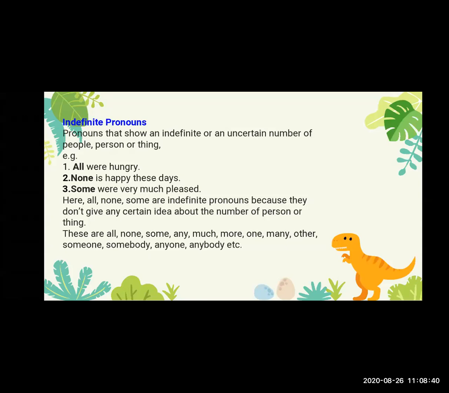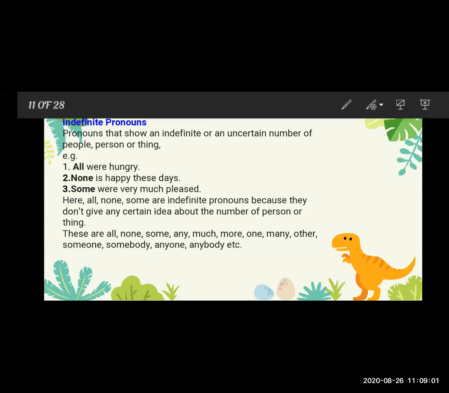So when we are using all, some, none, somebody, everyone, many, these show an uncertain number, an uncertain figure. So at that time we use the indefinite pronoun. So see, here are some examples of the indefinite pronoun.